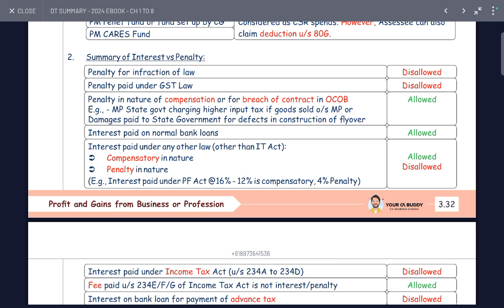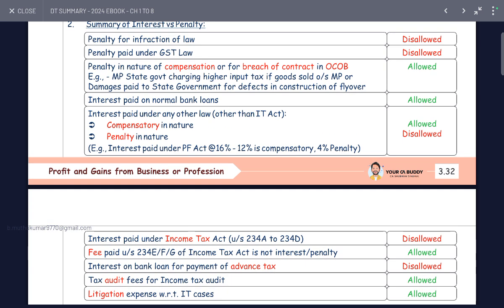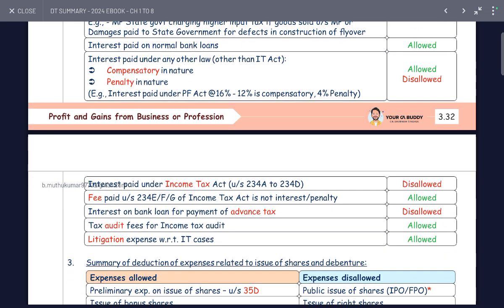Interest paid on normal bank loans is allowed. Interest paid under any other law under the Act: compensatory in nature is allowed, penalty in nature is disallowed. Interest paid under the PF Act at 16%: 12% is compulsory and compensatory, and 4% is penalty.